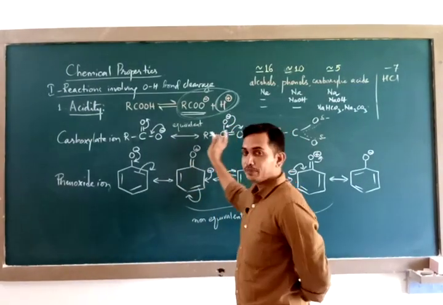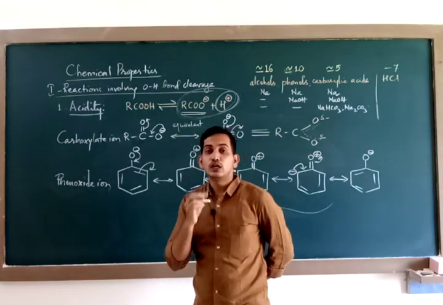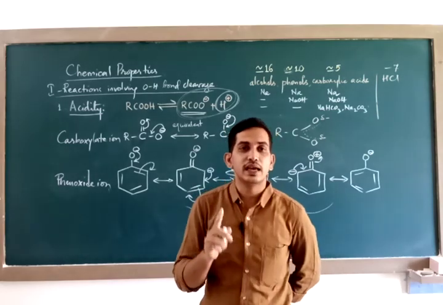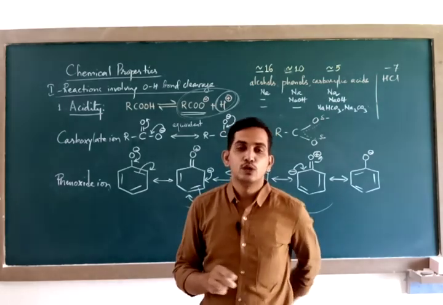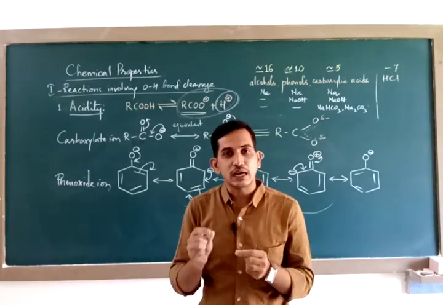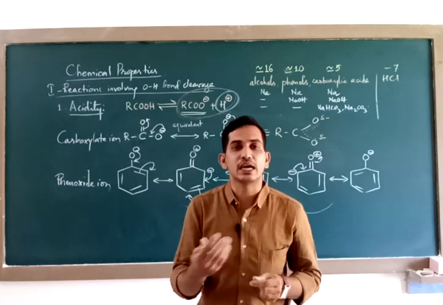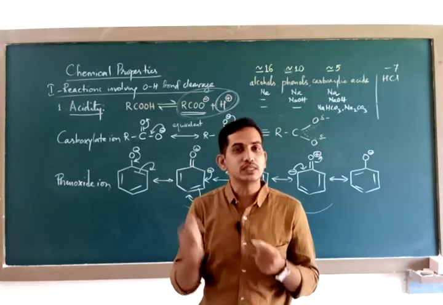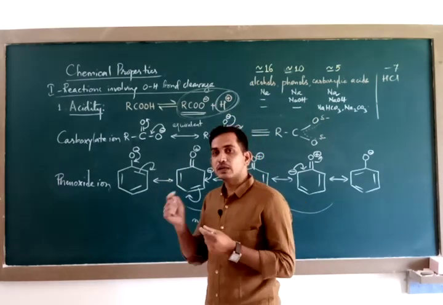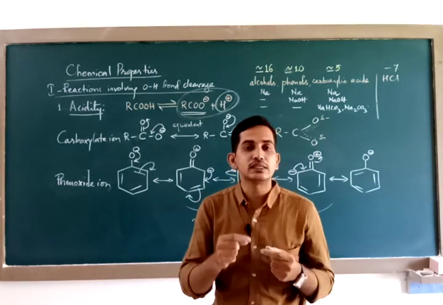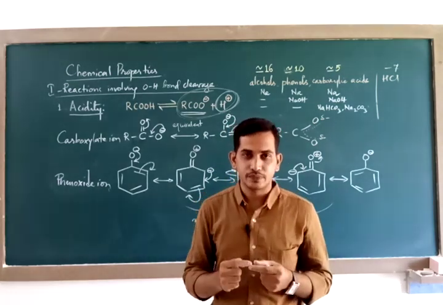Understood? It appeared on oxygen twice. What kind of an atom is oxygen? Oxygen is an electronegative atom. So when the negative charge appears on a more electronegative atom multiple times, follow my words, its acidic strength increases.